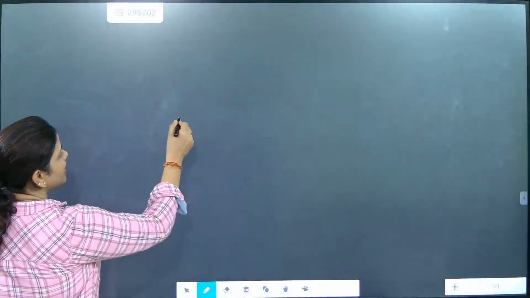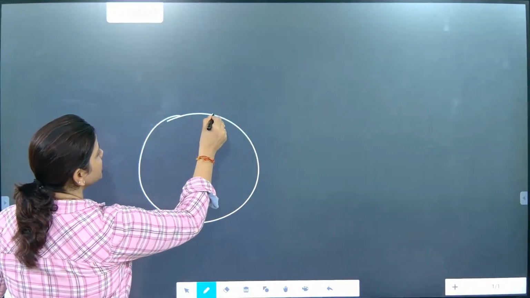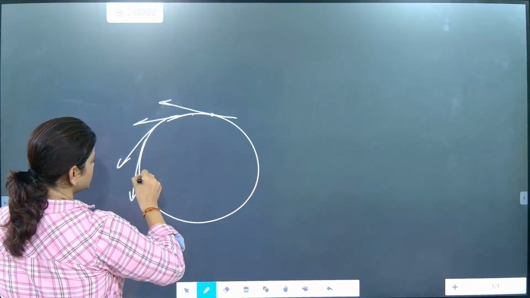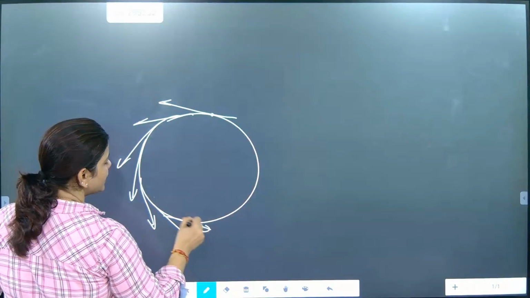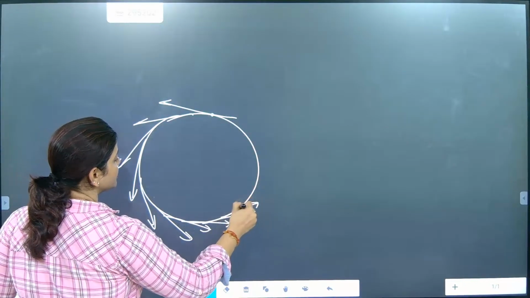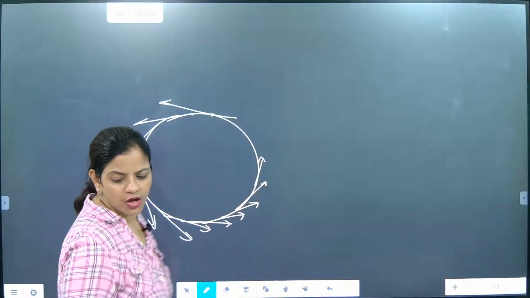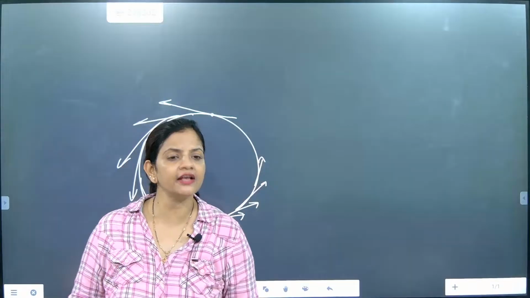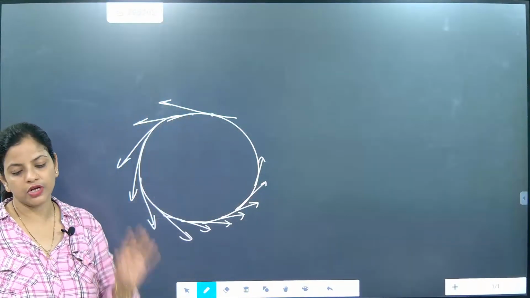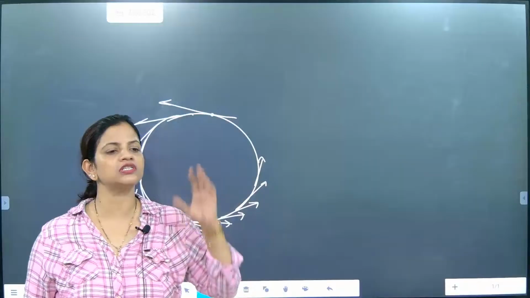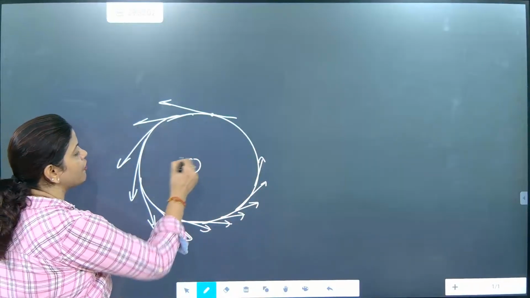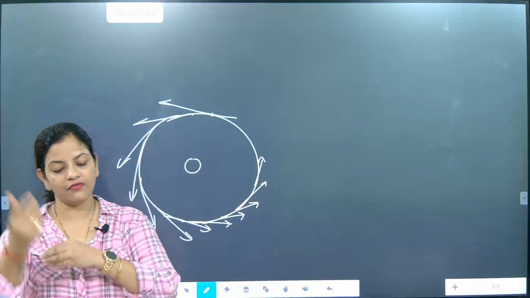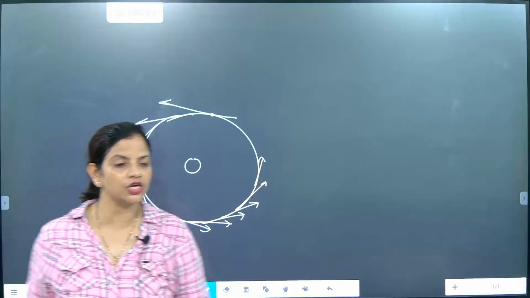Let's check this one out. The direction of motion will be changing because see here, exactly this one, then this one, this one, this one. At every point you will see the tangent exactly tells the change in the direction of motion. What is this indicating, beta? Change in direction of motion. So any planet revolving around the sun will always change its direction of motion. Did you understand? So when an object is revolving around, what is continuously changing its direction of motion?